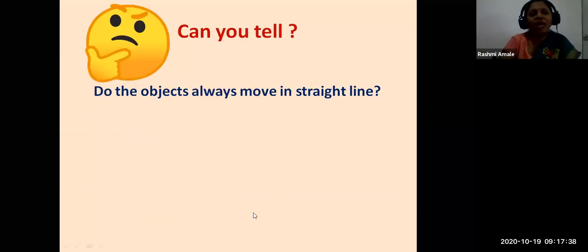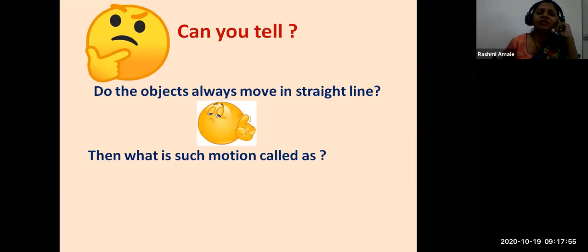Okay, students, now I have a question for you. Can you tell, do the objects always move in a straight line? Come on, think over it and tell me. Do the objects always move in a straight line? No. Very good, very good. No, you're right. Okay, then what is such motion called? Do you know? When they do not move in a straight line, what is that motion called?